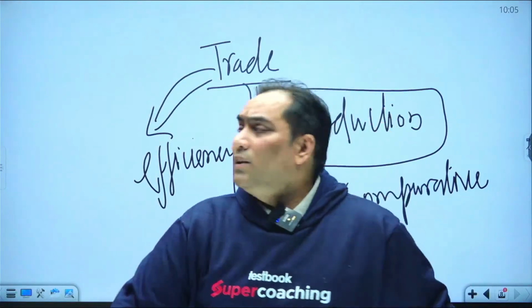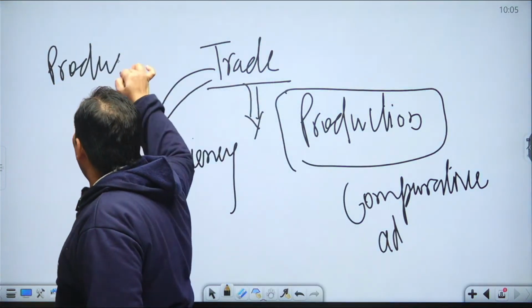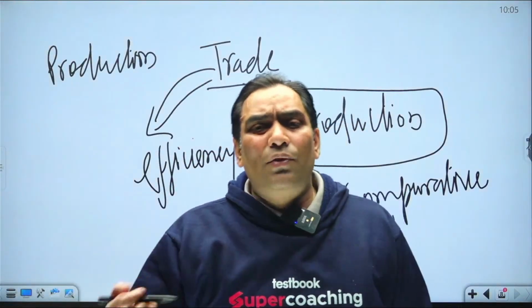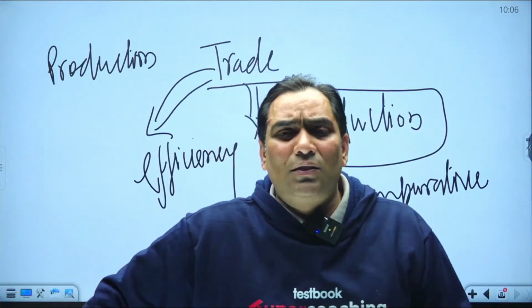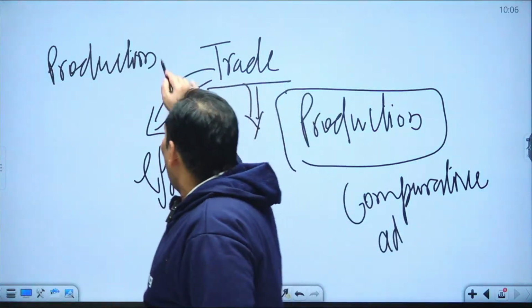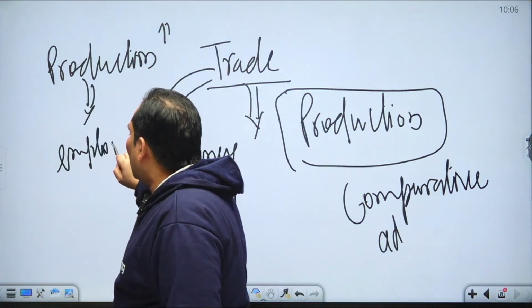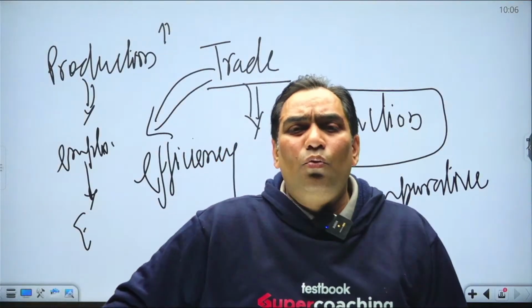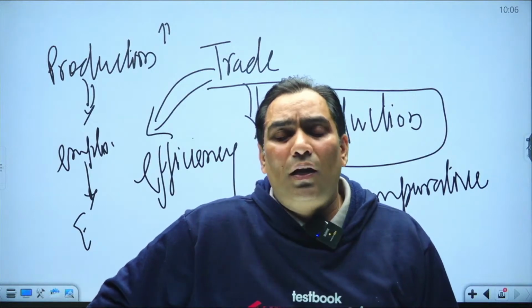Okay, so that means because of that the production is going to increase. When the production is going to increase, be it a developed country or a developing country, they will be in a position to produce certain things with advantage. So when the production increases, employment is going to increase, per capita income is going to increase, economic growth is going to increase. That's why the purpose of WTO is also to benefit the developing countries from international trade.